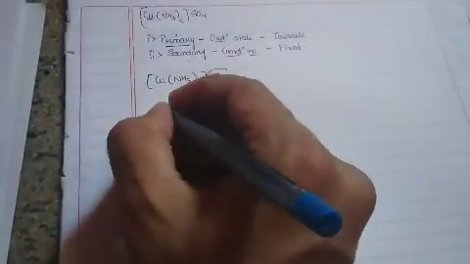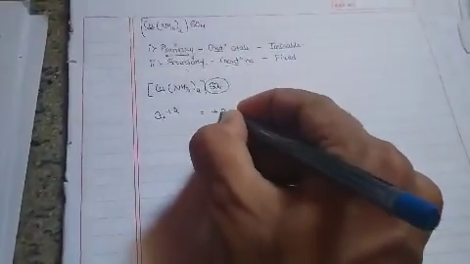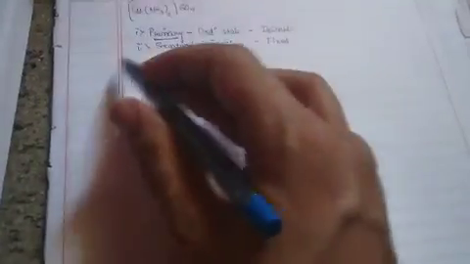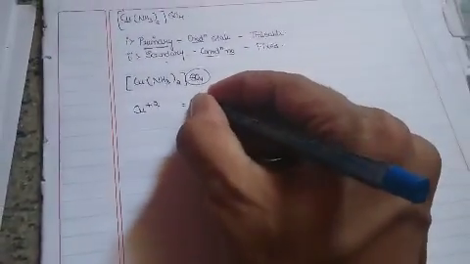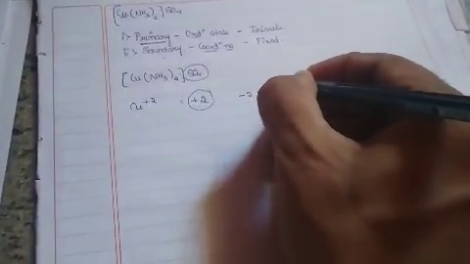For example, in the complex we have Cu2+, that is, the oxidation state is plus 2. But in the formation of the complex, this plus 2 will be satisfied by the minus 2 of sulfate.